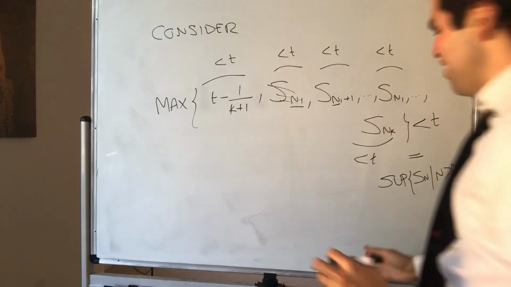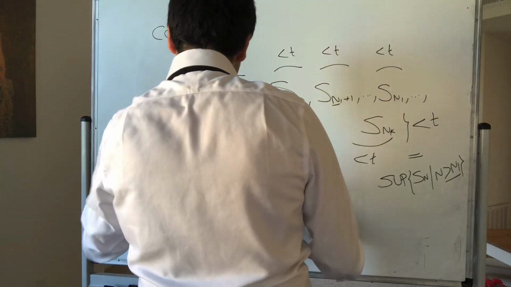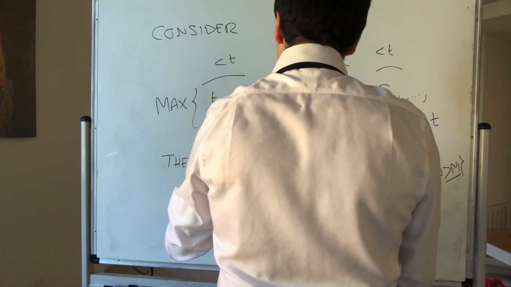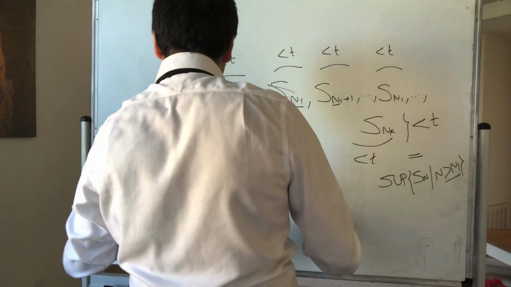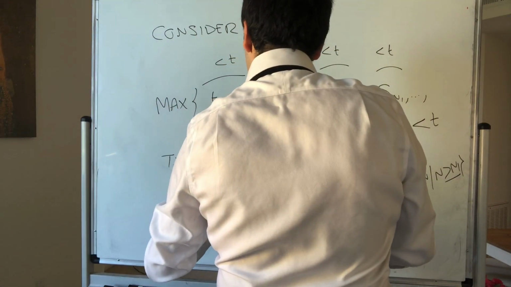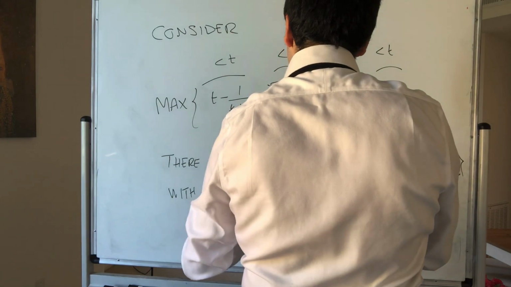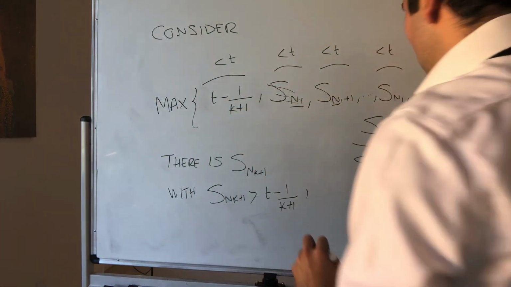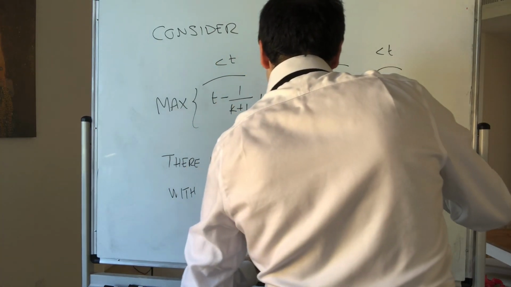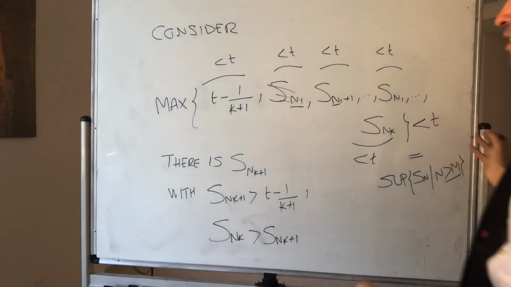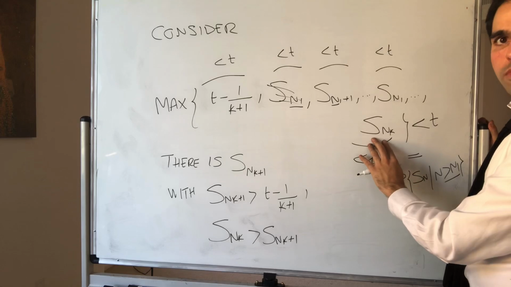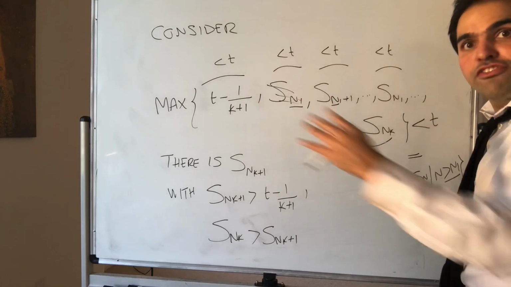And therefore, by definition, there is some element S_{n_{k+1}} with, on the one hand, it's bigger than the stuff that we want, t minus 1 over k plus 1. It's also bigger than S_{n_k}. And why do we need all the other terms? Well, S_{n_{k+1}} is bigger than all those terms, so in particular, it comes after all those terms.